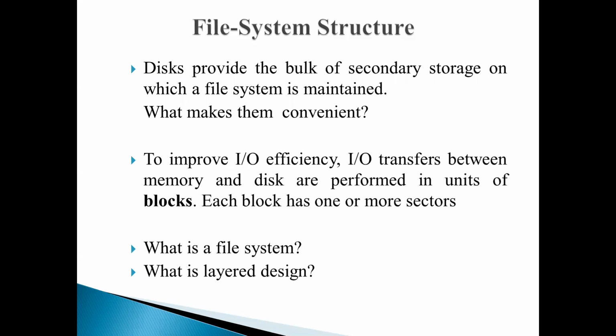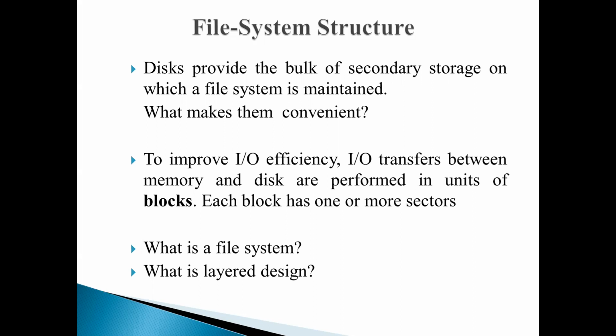So what is the meaning of... we know that a file system consists of two things. One is it stores the actual files which contain the data, as well as it maintains the directory structure. So this file system resides permanently on the secondary storage devices. And we know that secondary storage is designed to hold a large amount of data permanently. In this secondary storage, disks are actually used to maintain the file system, and they constitute the major portion of our secondary memory.